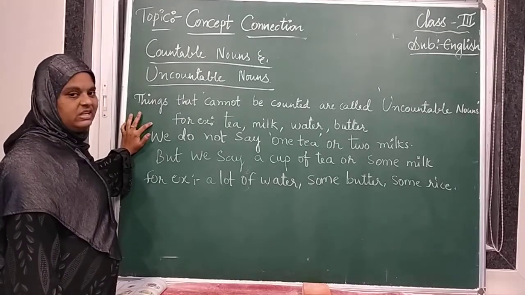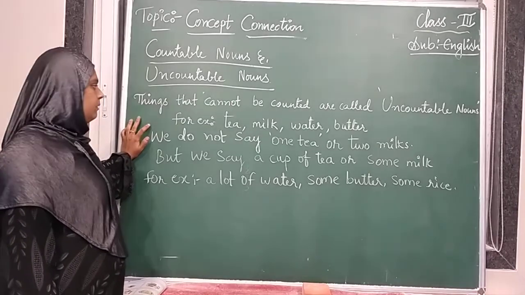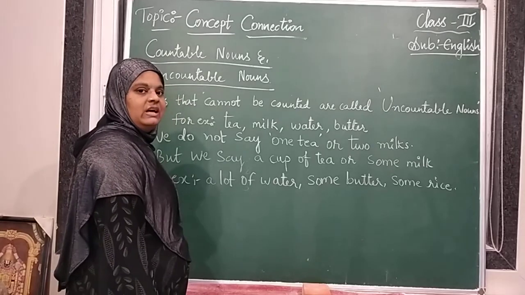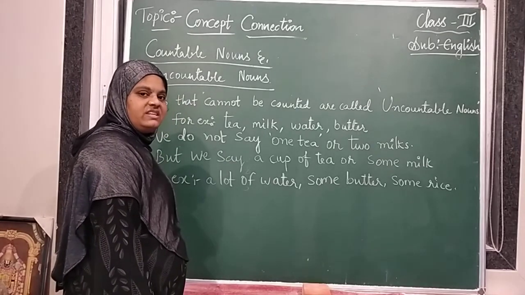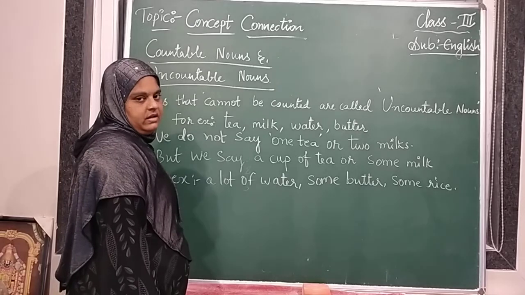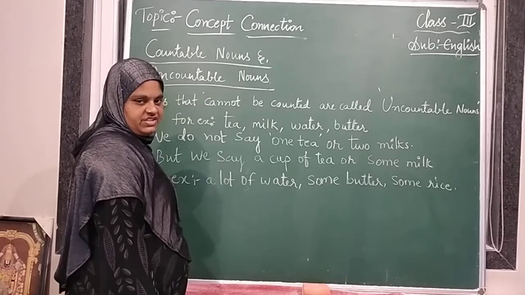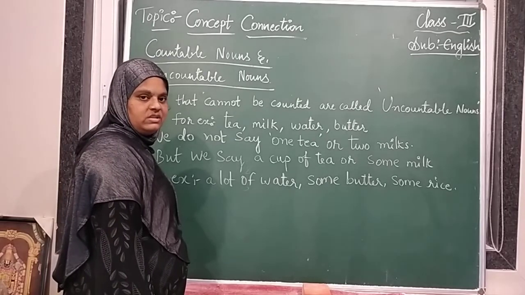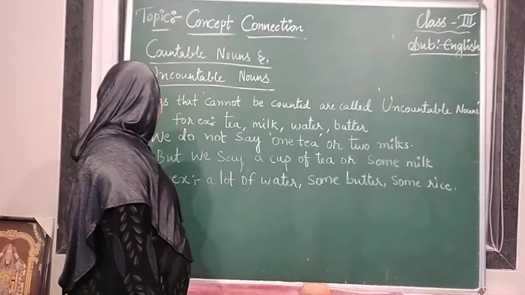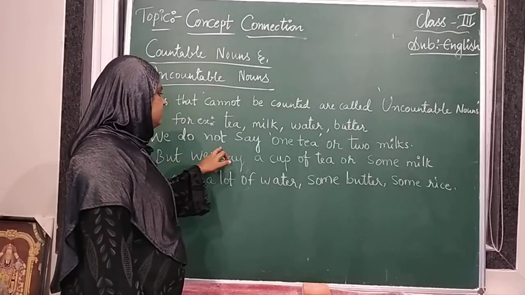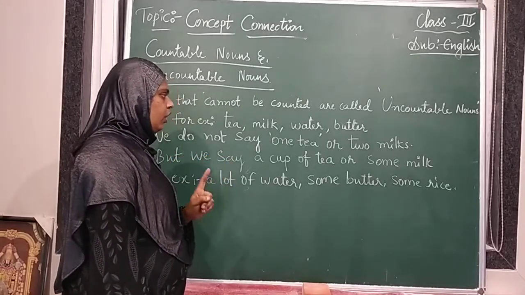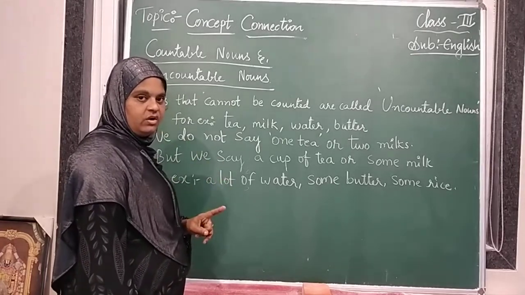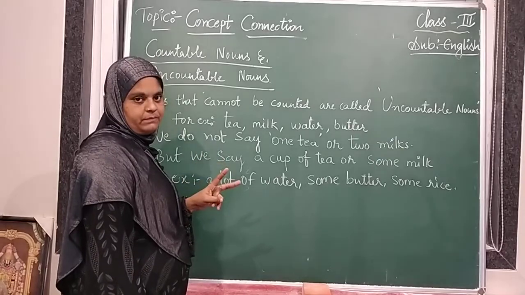For example, tea, milk, water, butter, rice, cheese, dal, everything, whatever, etc. These things are uncountable nouns. We do not say one tea or two milks.